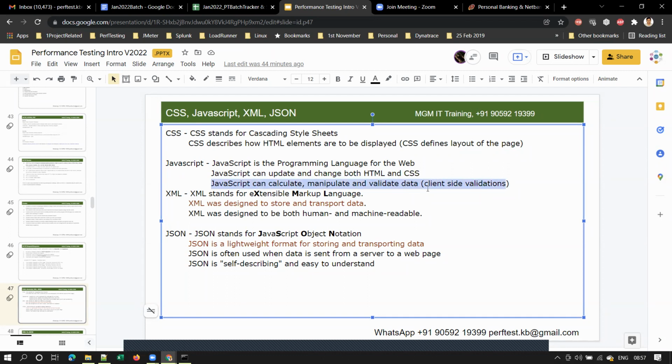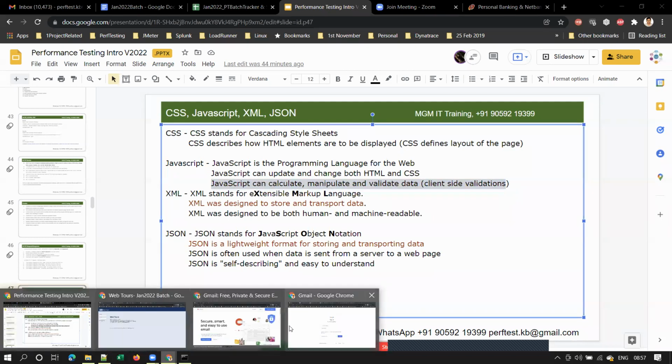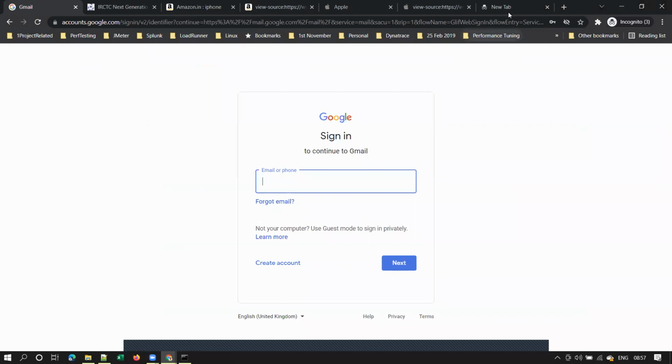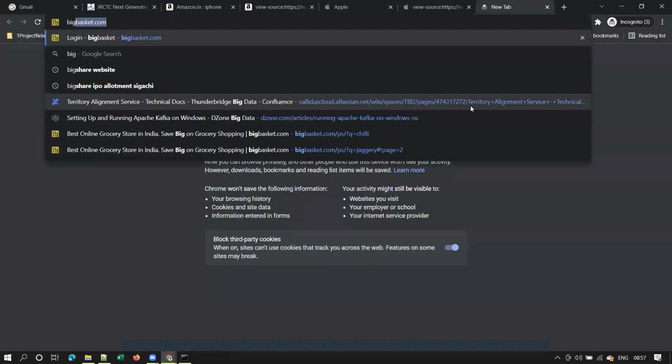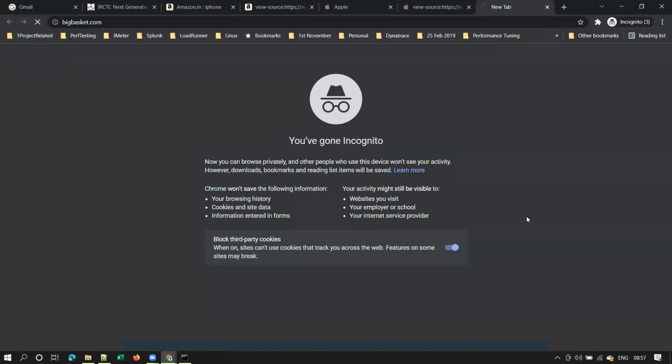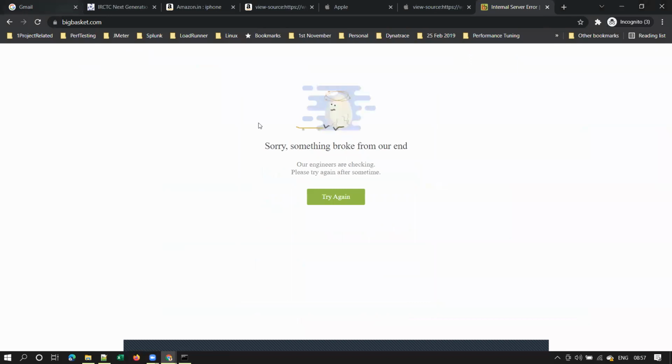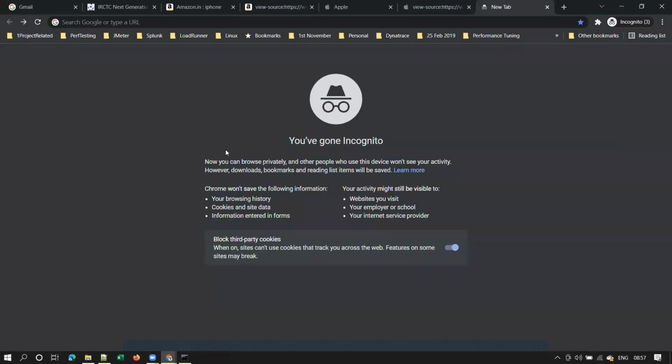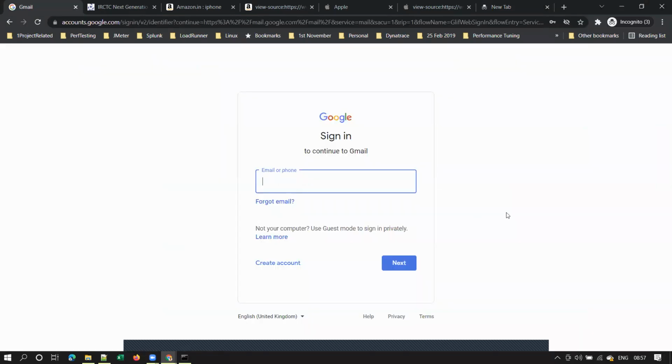JavaScript will be used for client-side validations. Let me explain this. What is meant by client-side validation? This is important to understand. Let me go to one more example, bigbasket.com. Let me explain what client-side validation means, or what is the purpose of JavaScript.